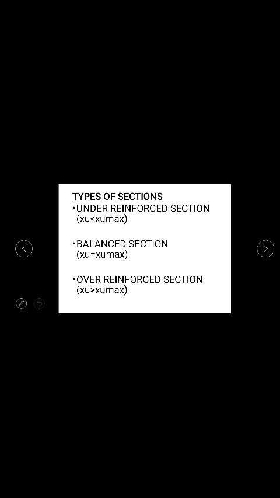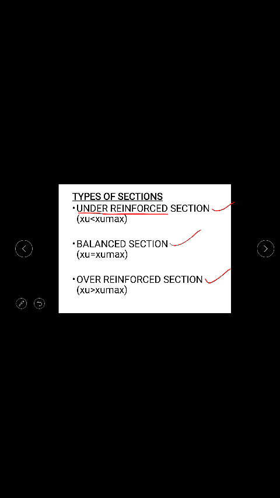So you have here the various types of sections, that are the under reinforced section, balanced section and over reinforced section. You have three. So when the Xu, which is nothing but the actual depth of neutral axis, is less than the maximum depth of neutral axis, then that section is termed to be under reinforced section.